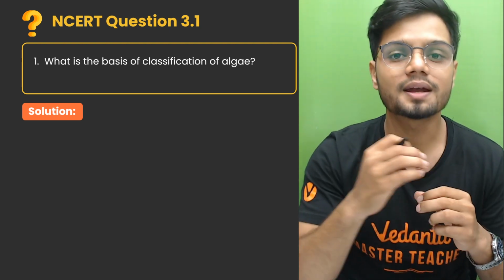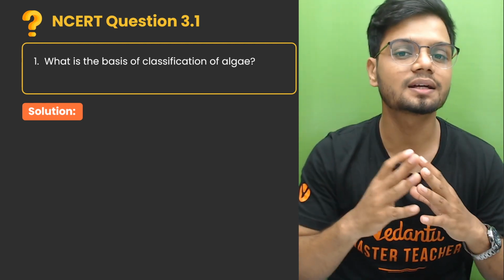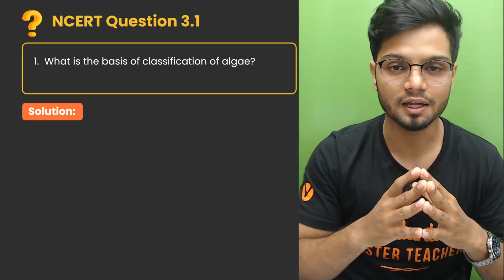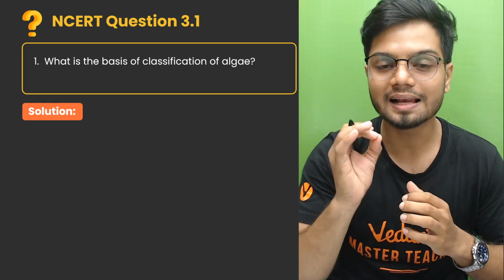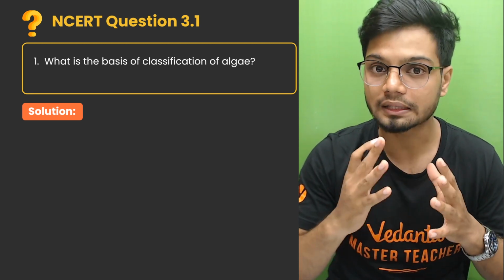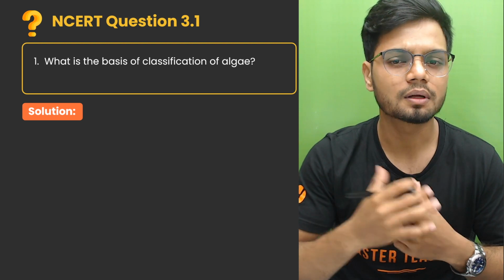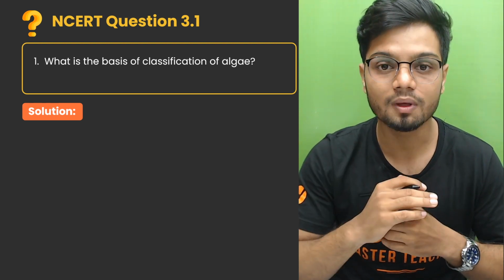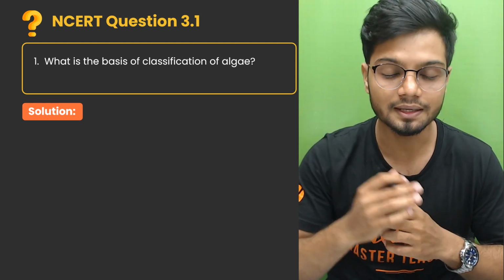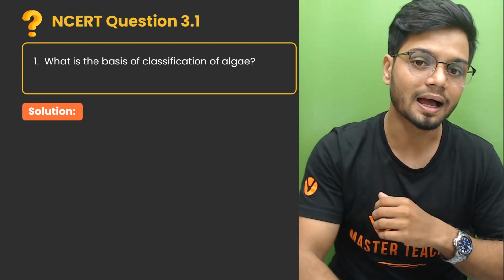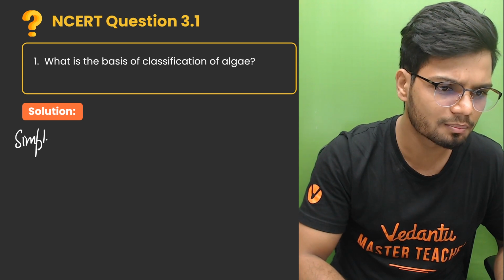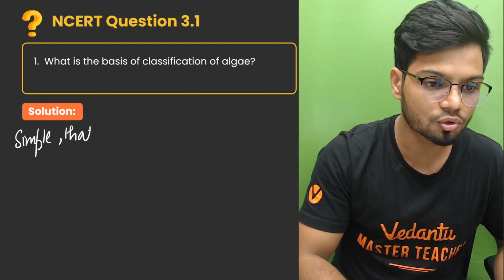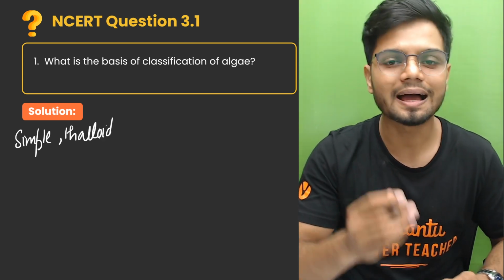Before we understand the classification of algae, let's quickly understand what it means. What exactly is an algae? Algae is an organism belonging to the plant kingdom. Why plant kingdom? Because it is eukaryotic as well as it has chlorophyll. This algae is a very simple organism, and it is also thalloid.